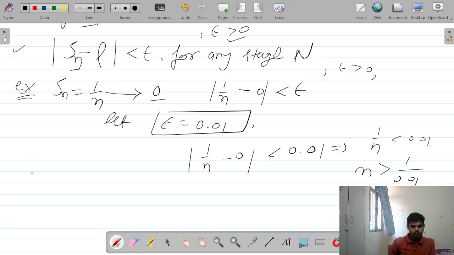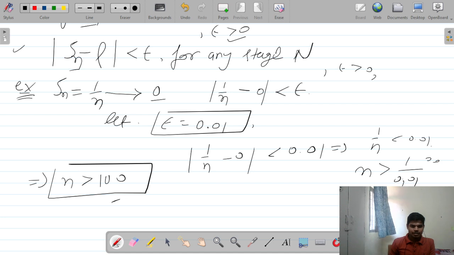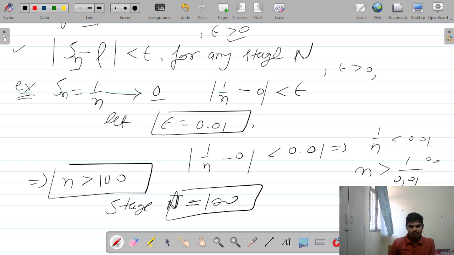So the value of n is what? n should be greater than or equal to 100. So the stage is n equal to 100. It means after going past this stage, n is the index of the term Sn, the nth term. So the stage is 100. What is the stage saying?